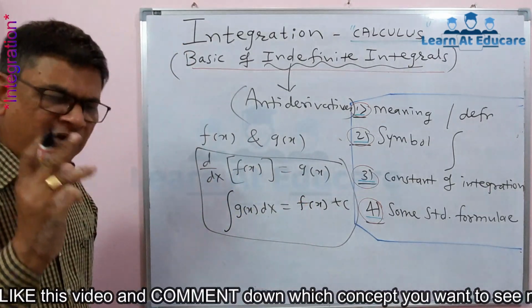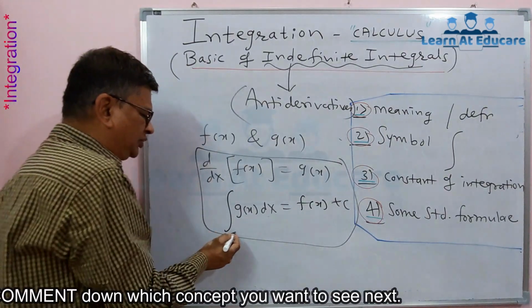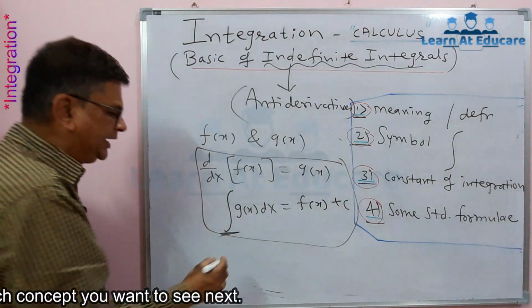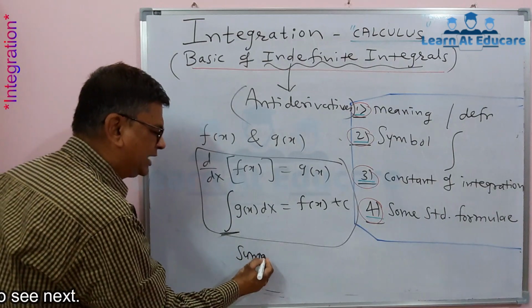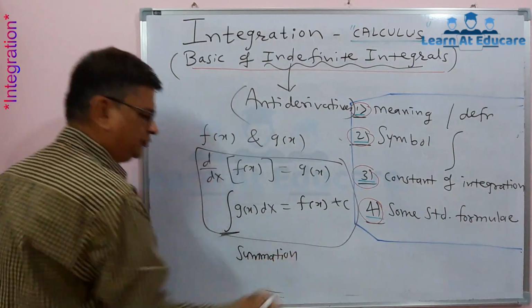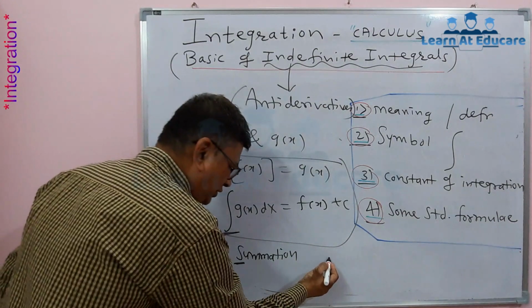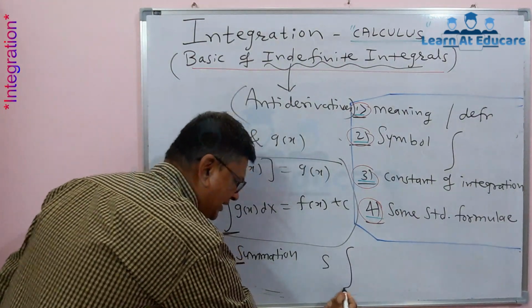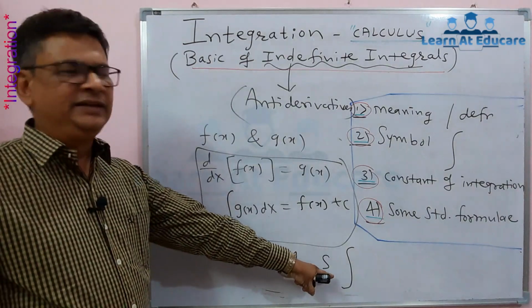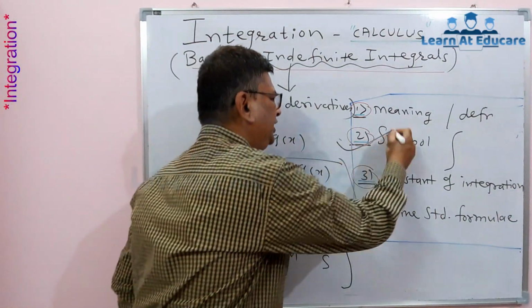Now here two important parts are to be understood. First, the symbol of integration. Integration is nothing but a kind of summation, and the spelling of summation starts with s. So this is also s, but it is an elongated s, and that is how the symbol of integration comes.